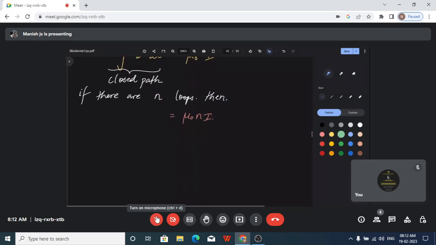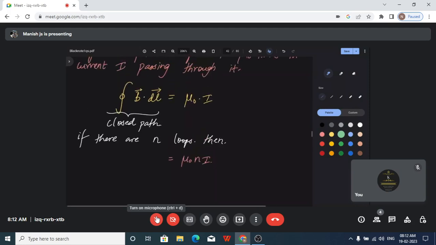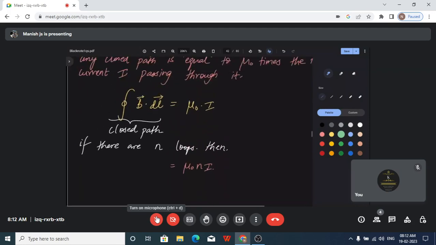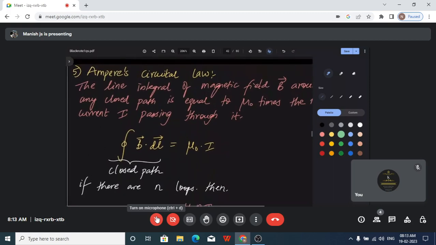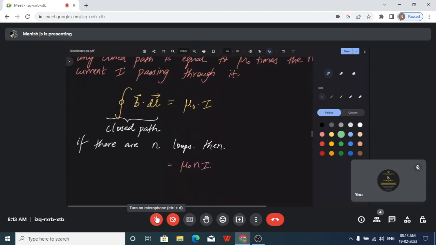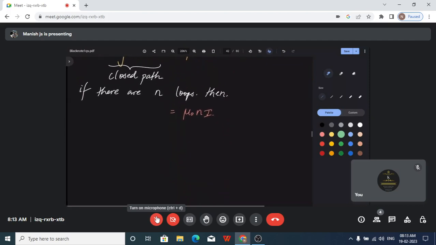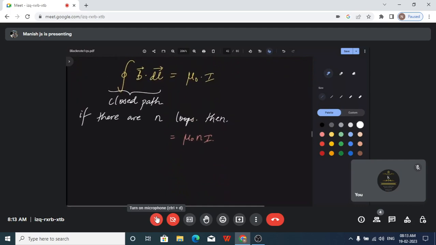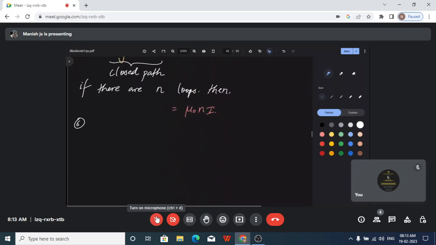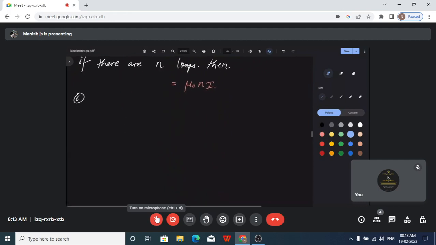So it becomes mu naught n I if there is going to be n number of turns or n number of loops. That is what we call a solenoid. So that also we are going to see. That is the next concept. Okay, so this is Ampere's circuital law. What does this say? If you take a closed path, the magnetic field associated with the line integral of that closed path is going to be mu naught times the current passing through it. So this is the expression. In the same way, if there are n loops, you can express it in terms of mu naught n I. Just a basic aspect. Okay, so next we are moving on to the next concept. Magnetic field of a straight solenoid, we will see.